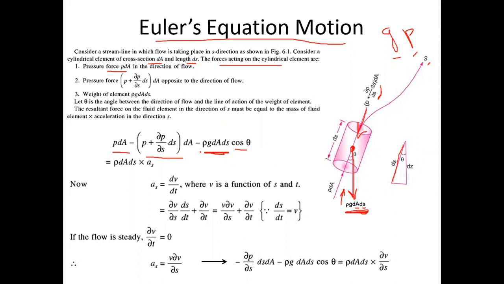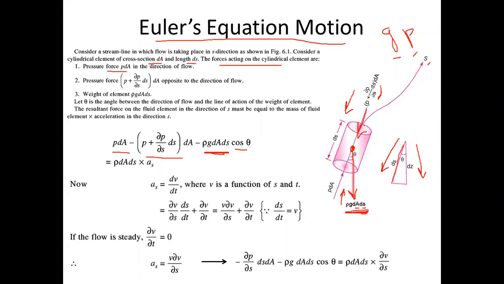Now, why is there a minus sign here? Why is there a negative sign here? Because the direction of the pressure force in this direction is taken negative. And since the weight is acting vertically downward like this, the component along this theta direction, or the component along the S direction, will be this here.